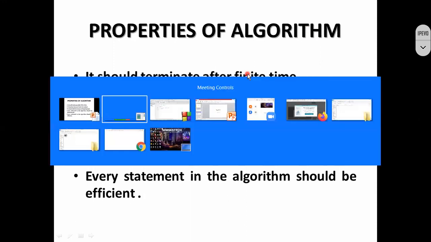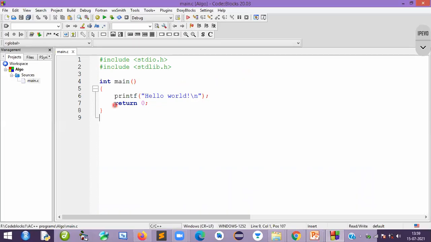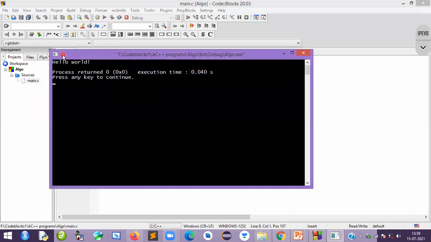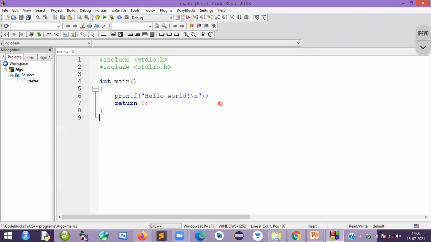Suppose, for example, when I write a program, see here there is an instruction printf hello world. So when I run this program, it will take a finite number of instructions. Again, it is going to run, and again it is going to give a perfect answer. So this is what only one time it is going to run. That is a finite time, one time, two times, three times, whatever it may be. It is a finite time.